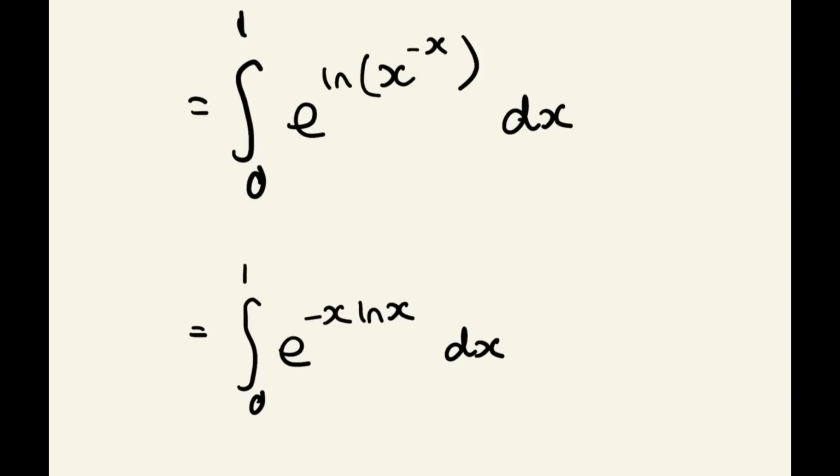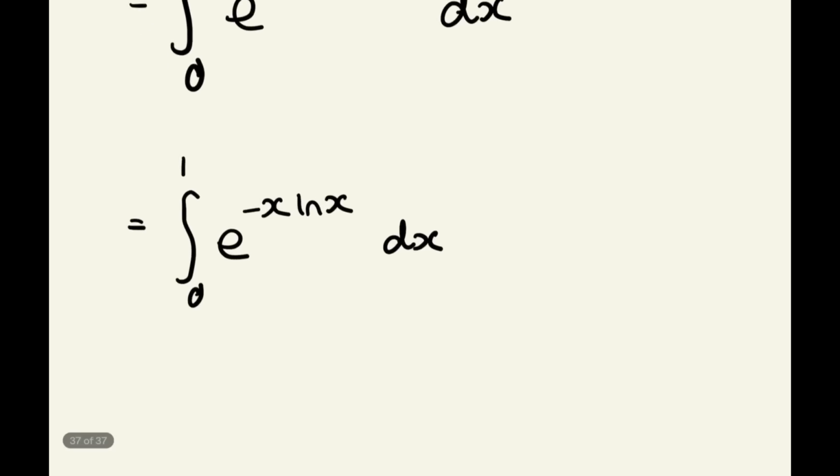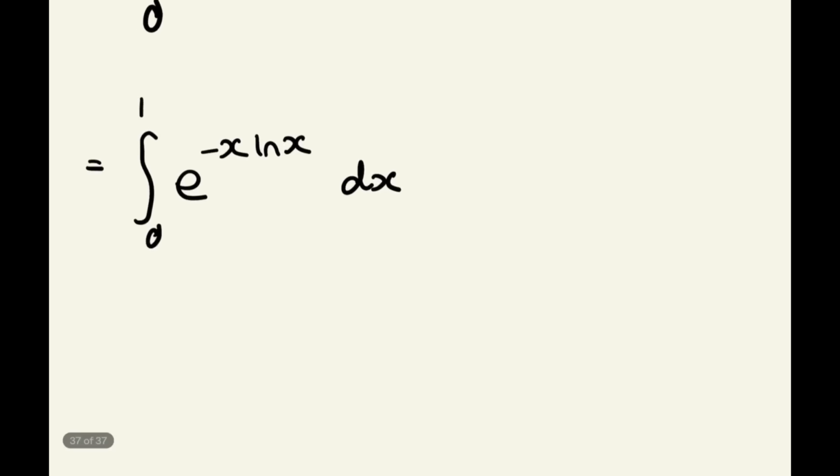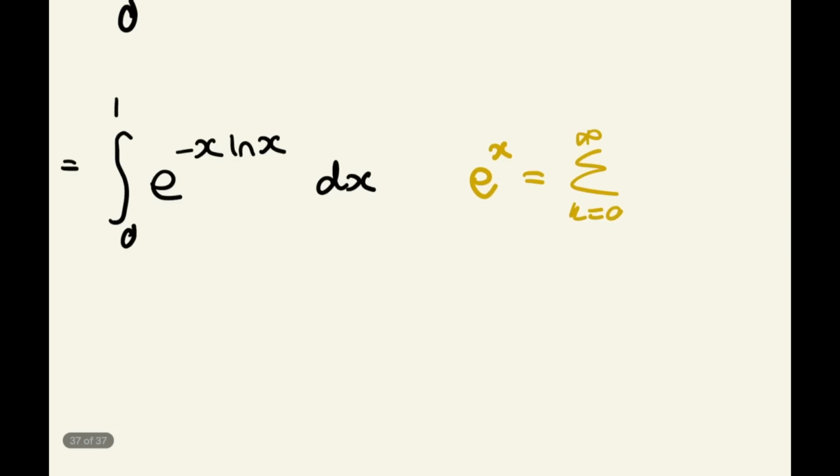Now this is in a much nicer form. Let's recall the series expansion for e to the x. So e to the x can be written as the infinite sum from k equals 0 up to infinity of x to the power of k over k factorial.